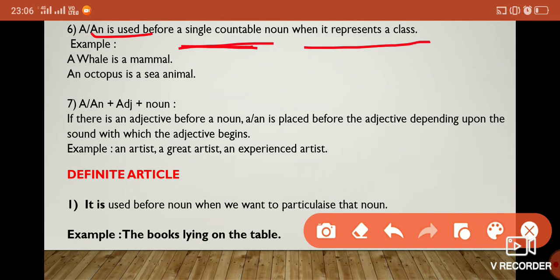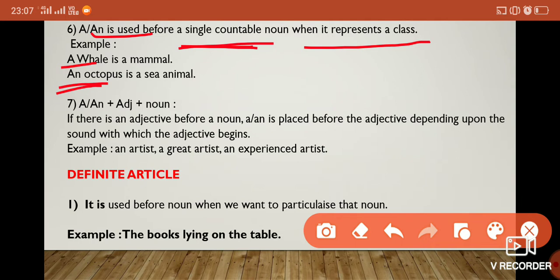Then we will use a or an depending upon the sound coming, that is vowel or consonant. You see here, w is a consonant, so we have used a, and octopus, the sound is a vowel, that is why we are using an.